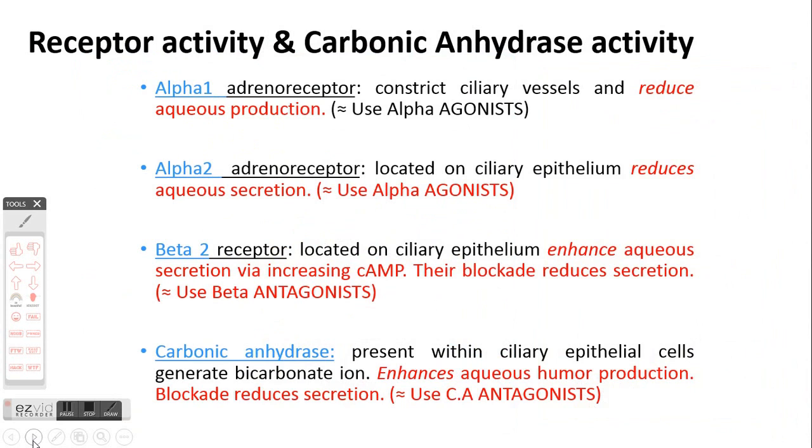So this trabecular meshwork consists of 90% of the drainage of aqueous humor, whereas the uveoscleral outflow consists of 10% of the drainage of aqueous humor.